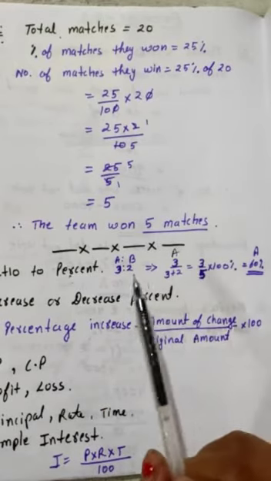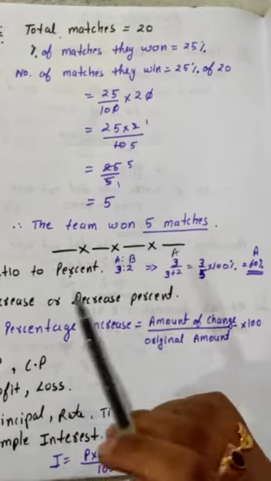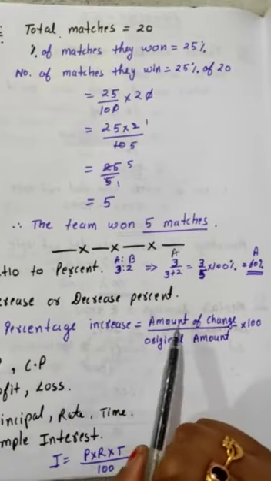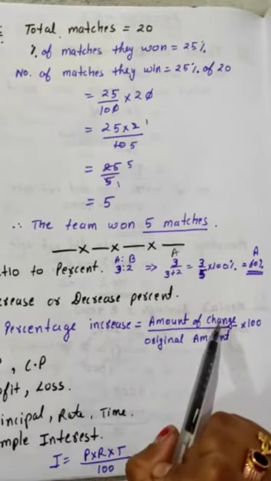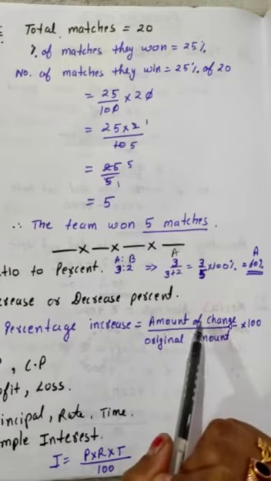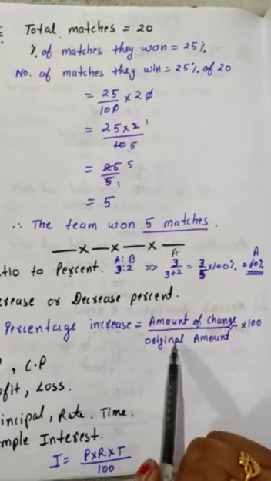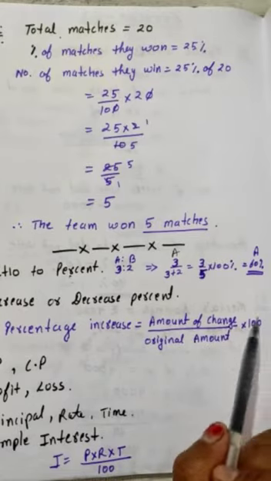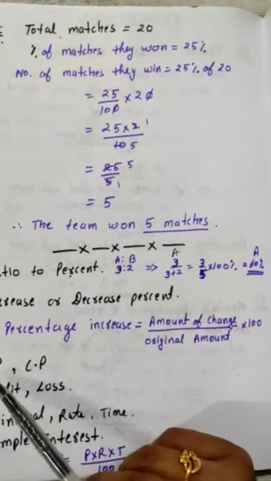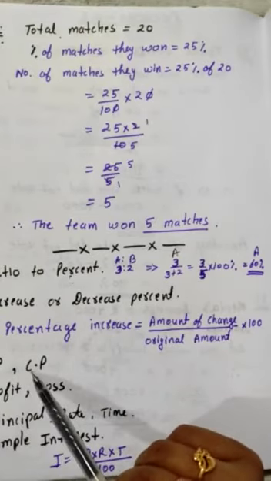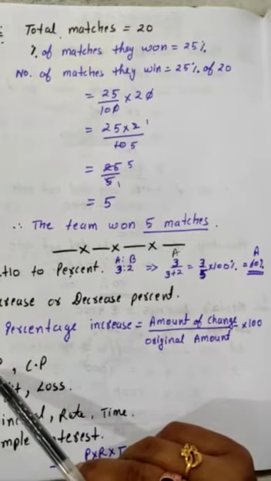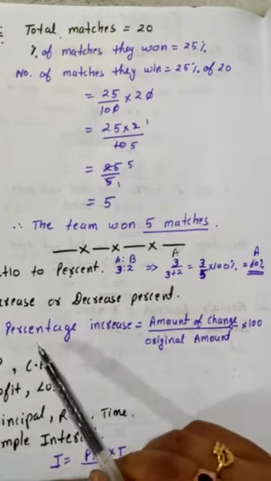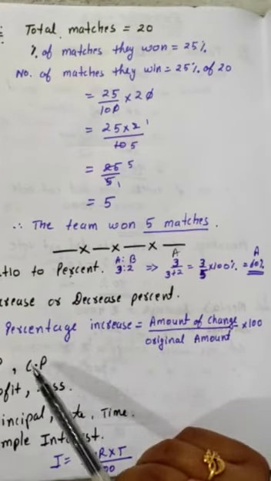These are the things we are going to solve in the exercise, then you will be more clear. Then you have increase or decrease percent, and percentage increase is given by the formula: amount of change, whatever your increment or decrement is, will come in the numerator. The original amount will come in the denominator, into 100. So percentage will come. Then you are familiar with the terms SP, CP, selling price, cost price. Selling price is the amount at which we are selling something, and cost price is the amount at which we are purchasing something.